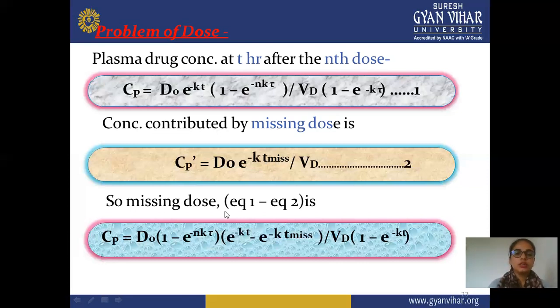So the missed dose uses equations 1 and 2. Then we receive this third equation: Cp = D0 (1 - e^(-nk delta)) e^(-kt) - e^(-kt miss) divided by Vd (1 - e^(-kt)).